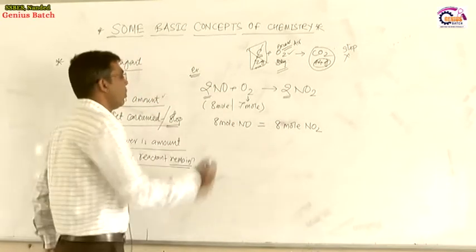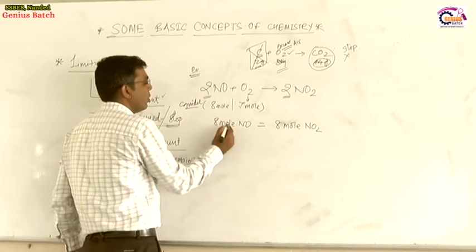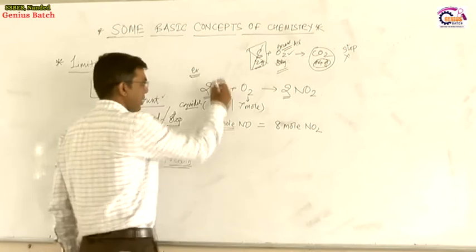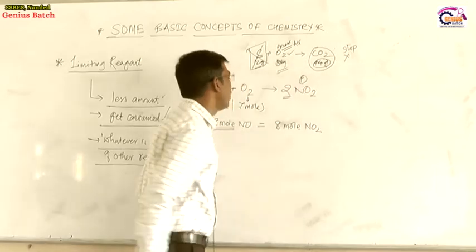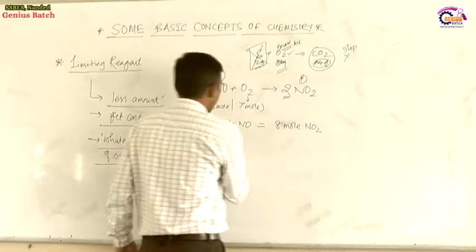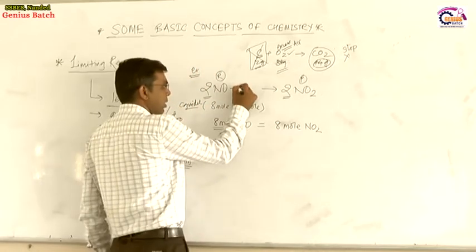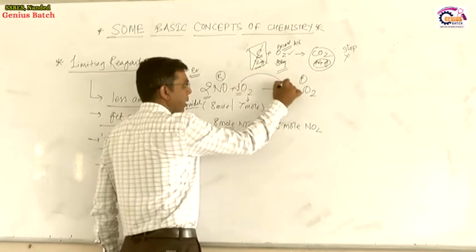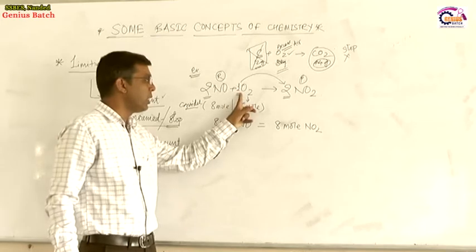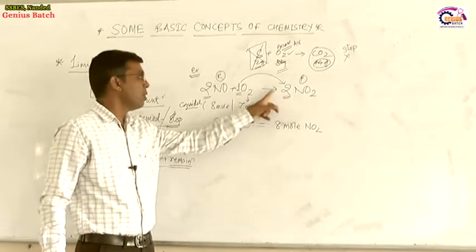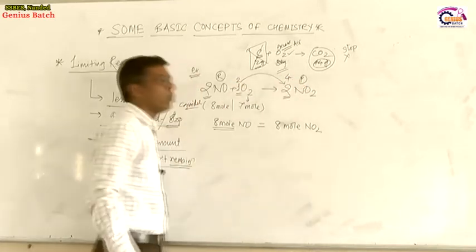Now in the problem we have considered 8 moles of NO. So 8 moles of NO reactant combine to give 8 moles of NO2 as product. In the second case, 1 mole of oxygen produces 2 moles of NO2. If you take 2 moles of oxygen, then double, that is 4 moles of NO2, will be formed.